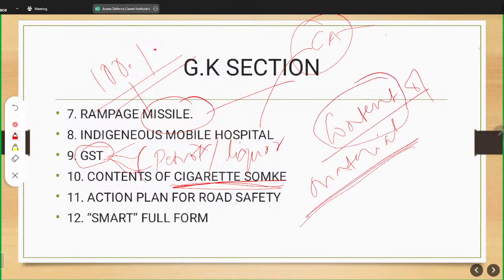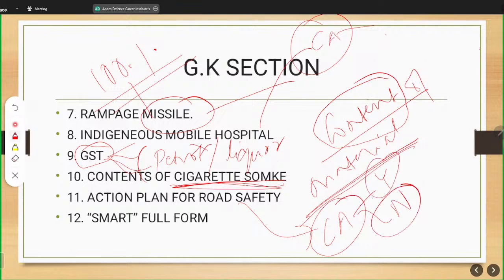Next is action plan for road safety. Again, a current affair question. You may or you may not know, but there are certain themes you are bound to know. Next is question 12. It is related to the SMART full form.